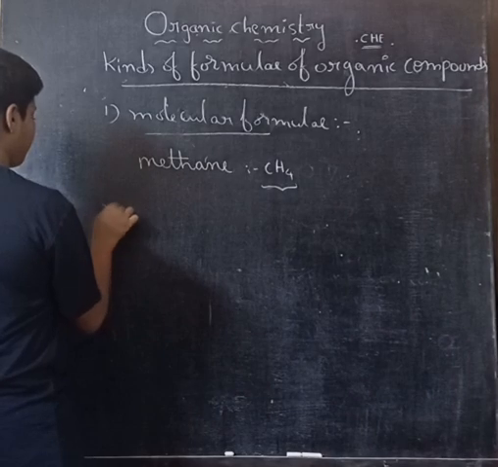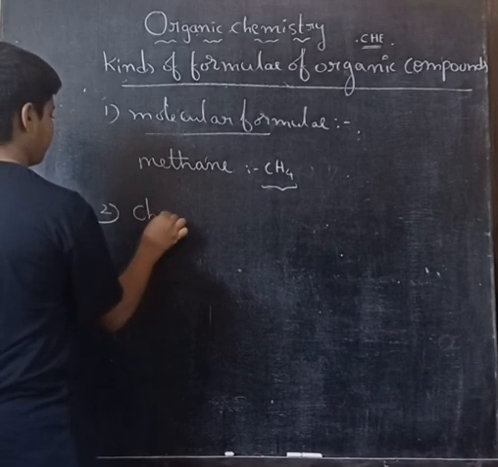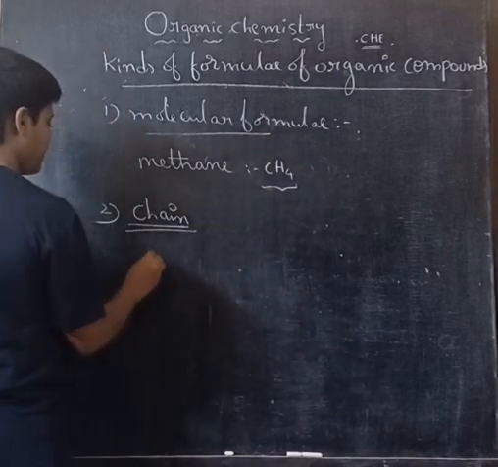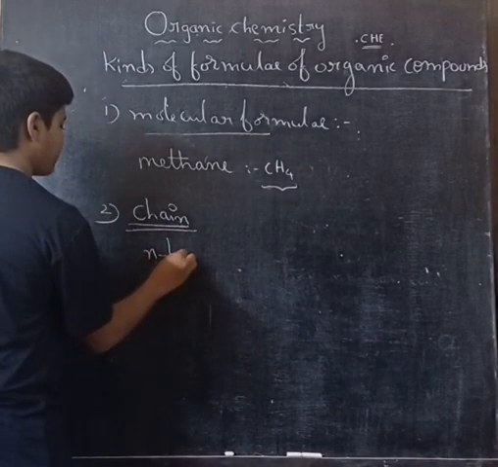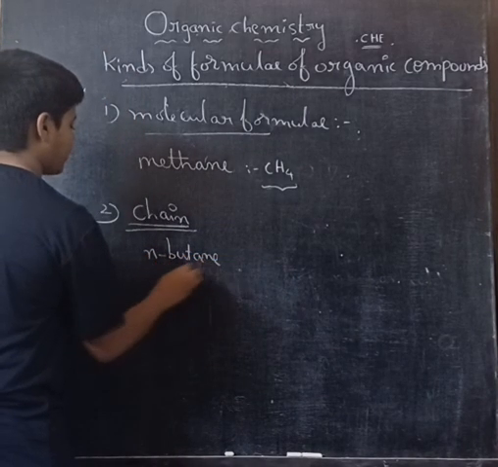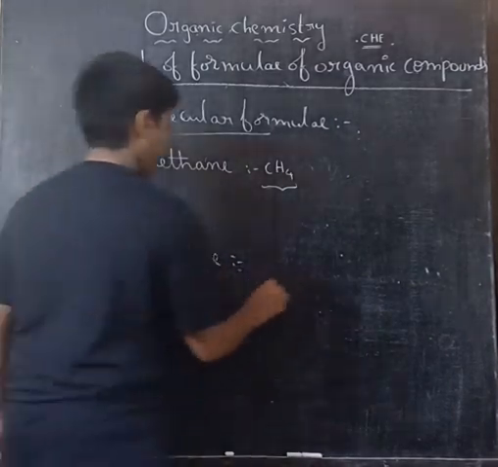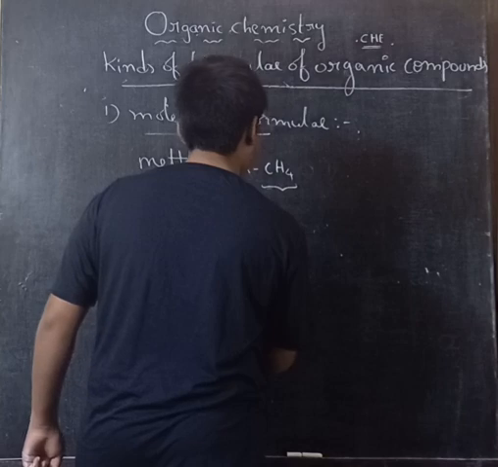Second one, chain form. If I take N-butane, in the next classes I will tell what N-butane is, the chain form is like this.